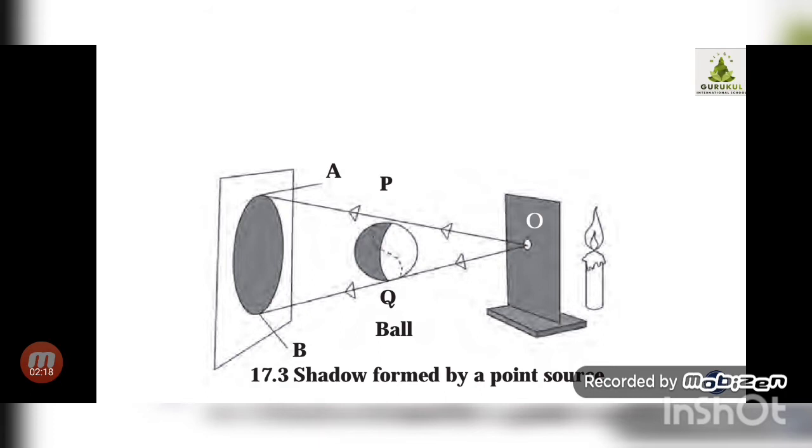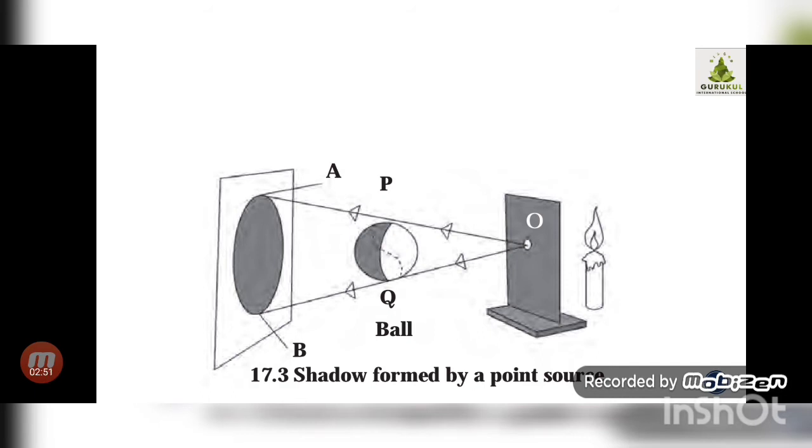As you can observe in the figure, there is one stand with a cardboard. There is a small hole made in the cardboard, and that cardboard is fitted on the stand. One candle is kept behind that grey colored cardboard, labeled O. In that cardboard one hole is made, and behind it a candle is kept.